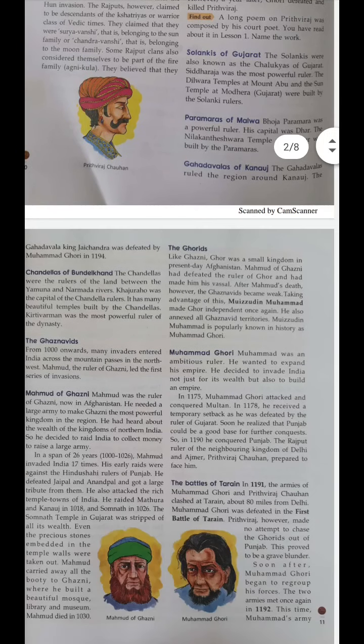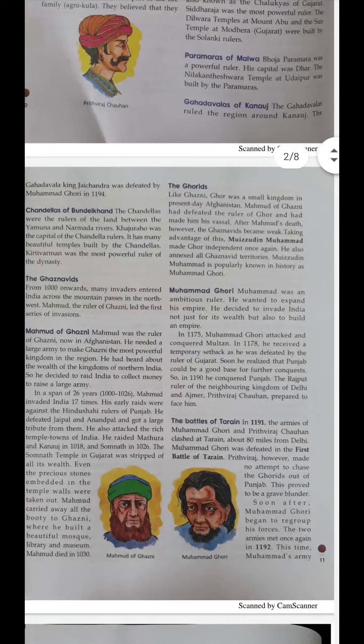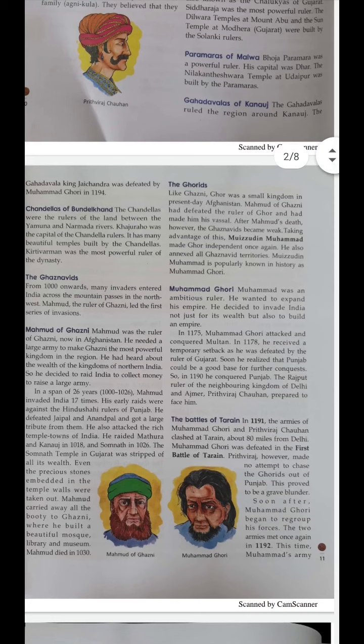Here, the Chandelas were the rulers who used to rule the land between the Yamuna and Narmada rivers, and their capital was Khajuraho, and this Khajuraho was famous for beautiful temples. There was a powerful ruler of the Chandelas dynasty, Kriti Varma, the powerful ruler of this dynasty.